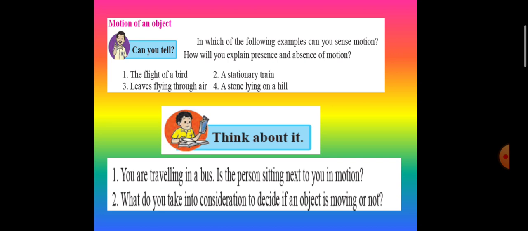So, when I am sitting in a bus and the person is sitting next to me, in my surroundings, the person sitting next to me is not in motion. So, motion is a relative concept.